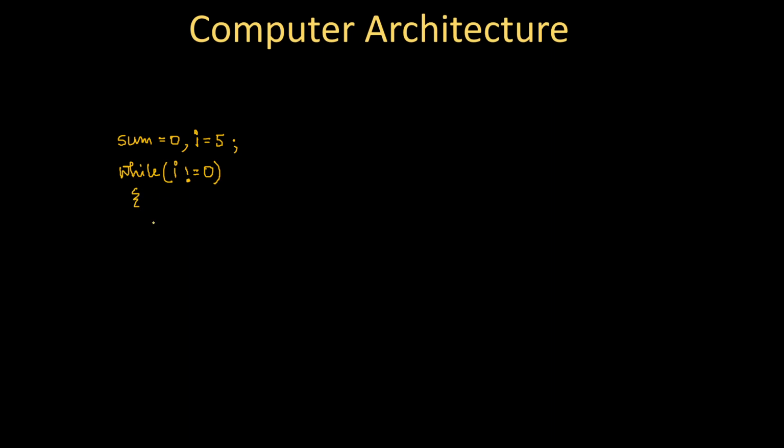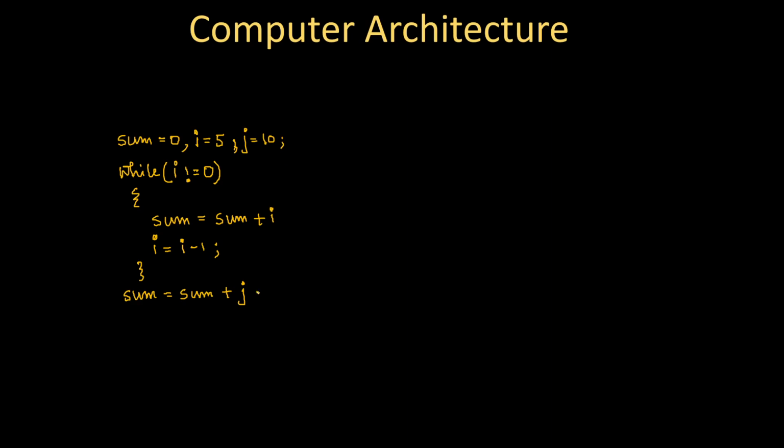Here I will simply write sum equal to sum plus i, and then I will decrement i by 1, as simple as that. And suppose after this line I have one more statement, sum equal to sum plus j. So let's take another variable here, j equal to 10.